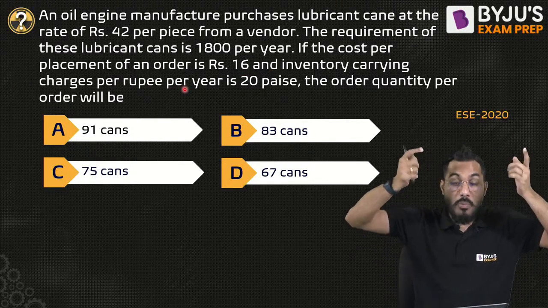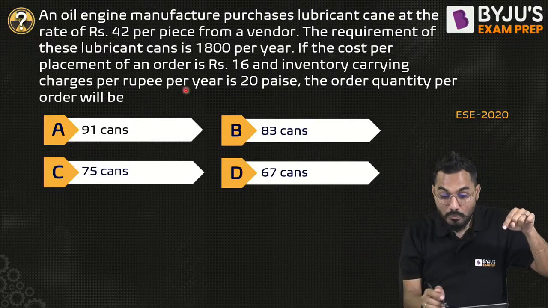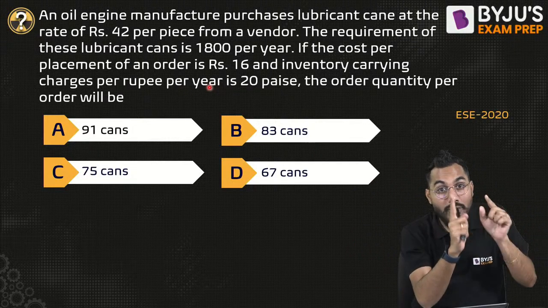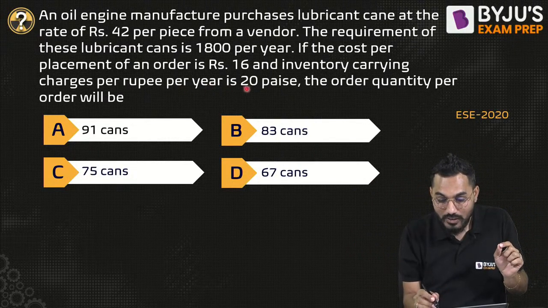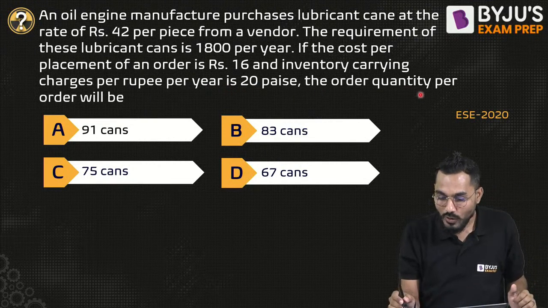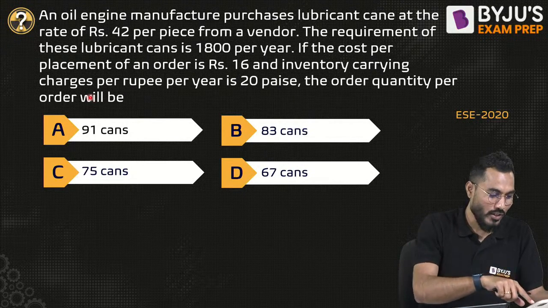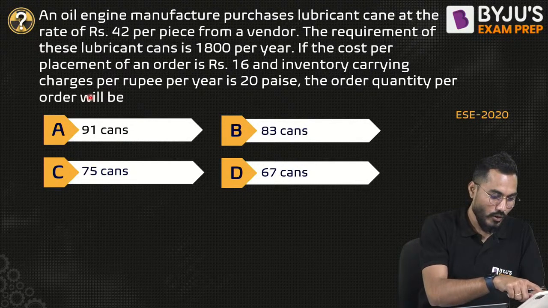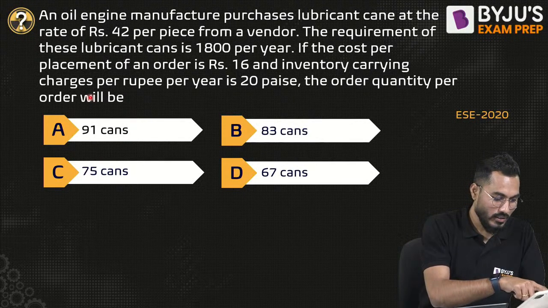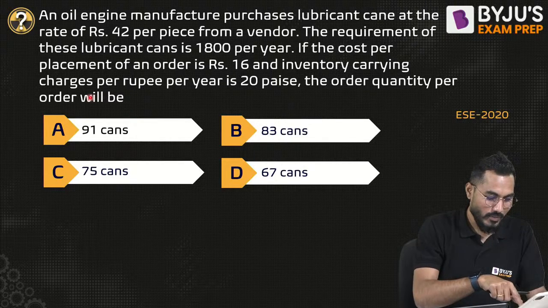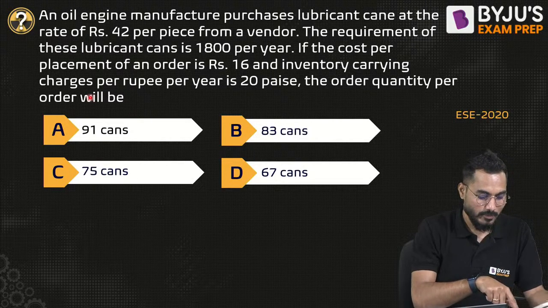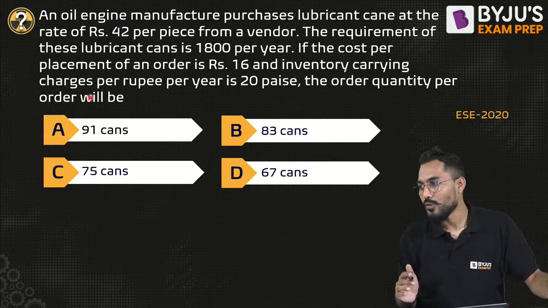Per rupee per year: if I hold inventory worth 1 rupee for 1 year, then 20 paise is required. The order quantity per order will be? So how much will the order quantity be? This is a super question. Right, fine. I hope you will be able to calculate this answer and tell me what it is.